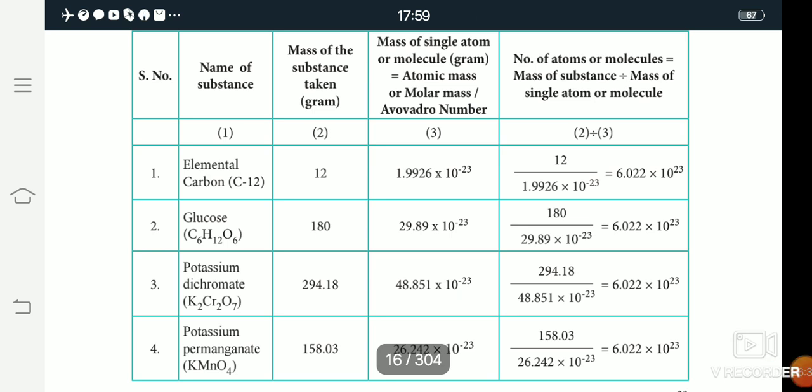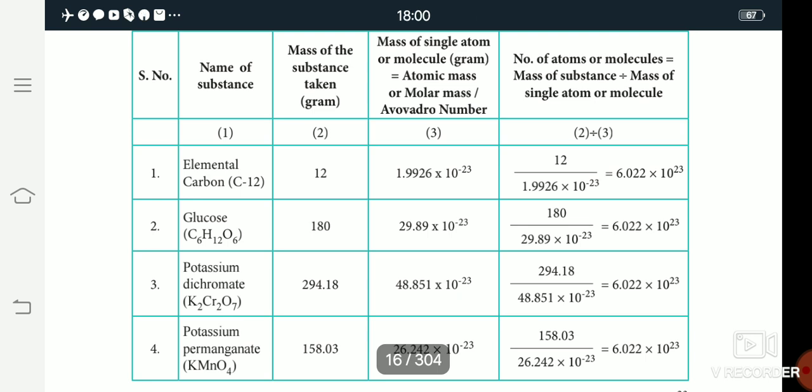So the molar mass is divided by the Avogadro number. In the next column, the number of atoms or molecules is the mass of the substance divided by the mass of the single atom or molecule.